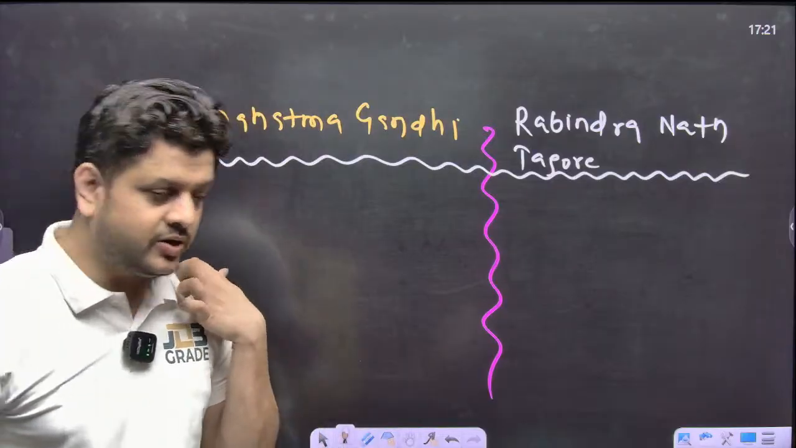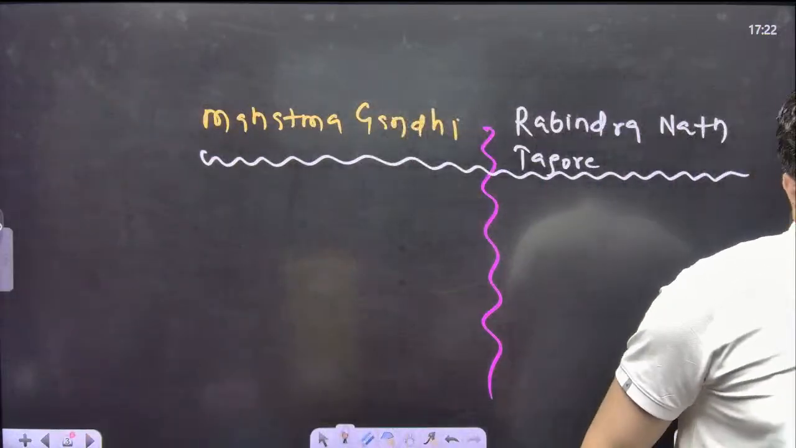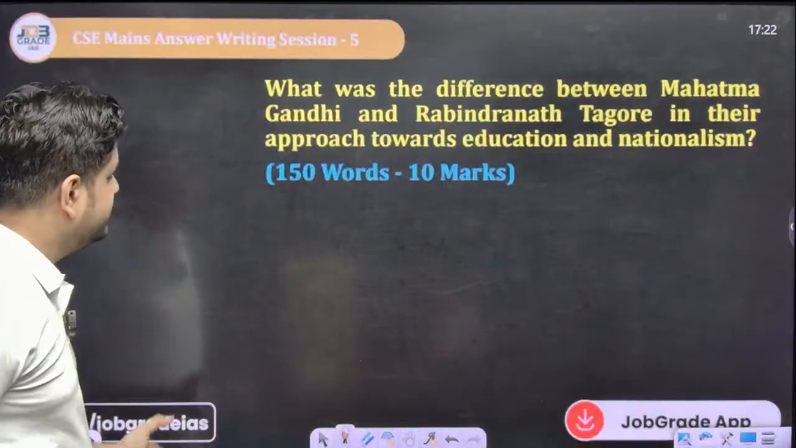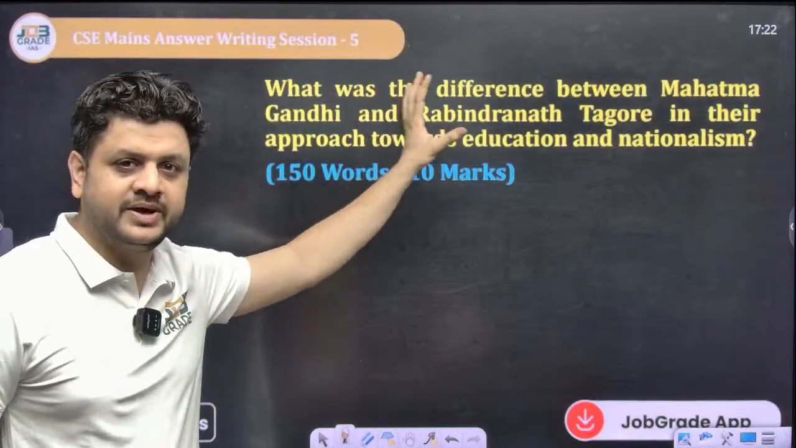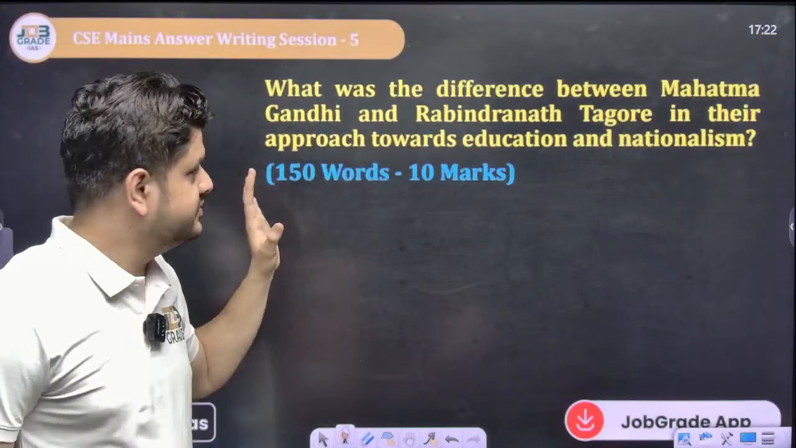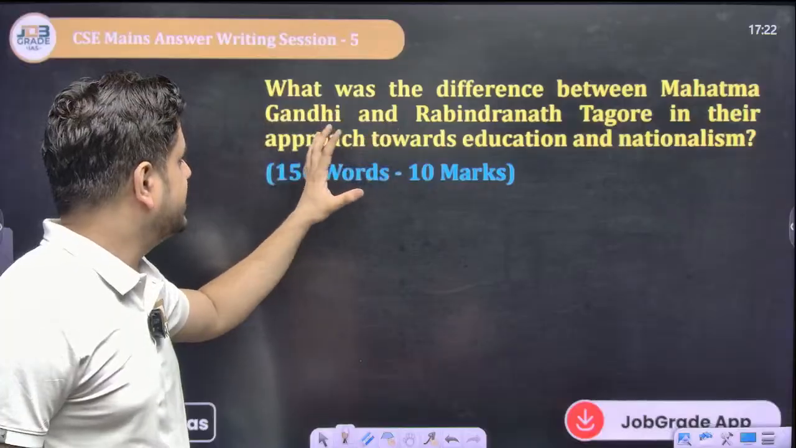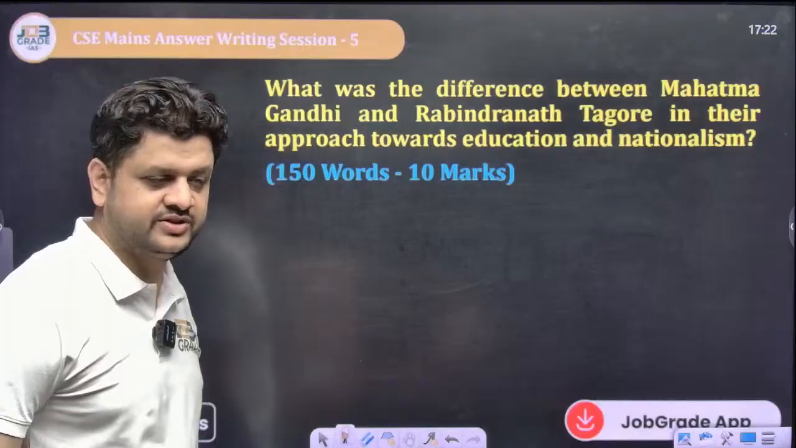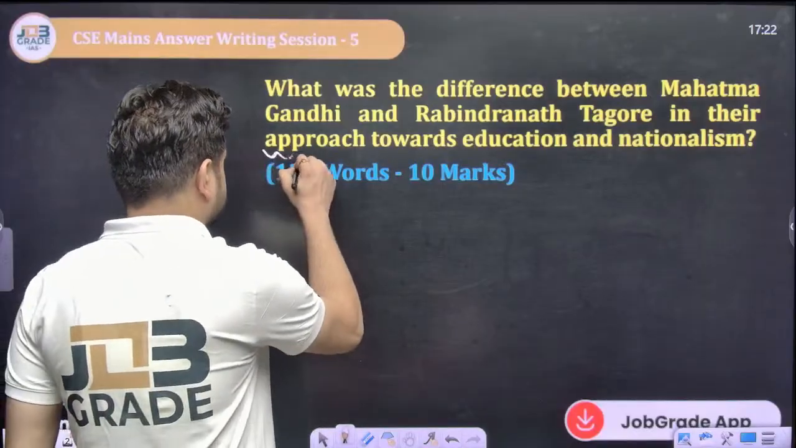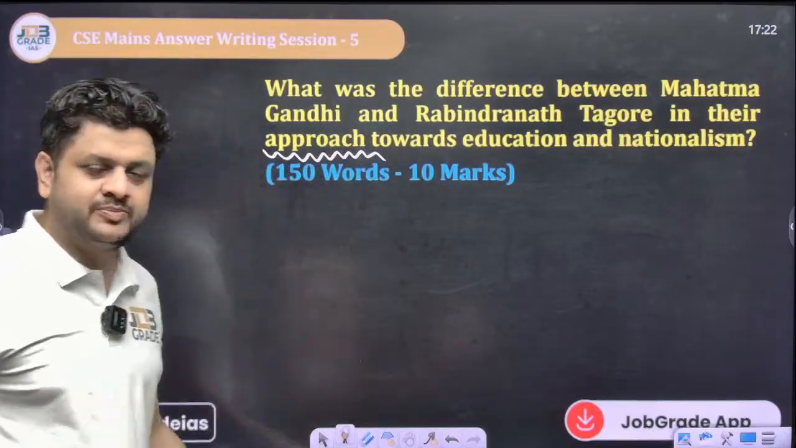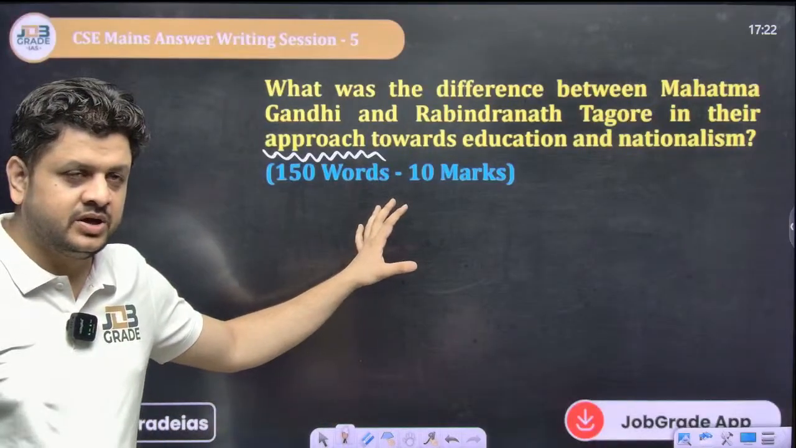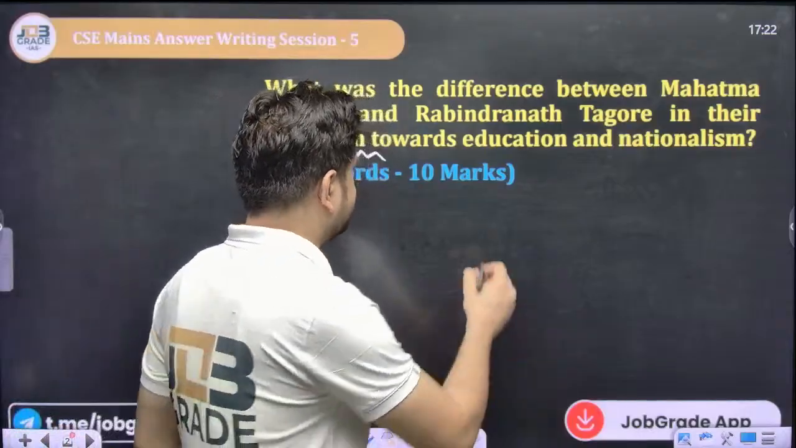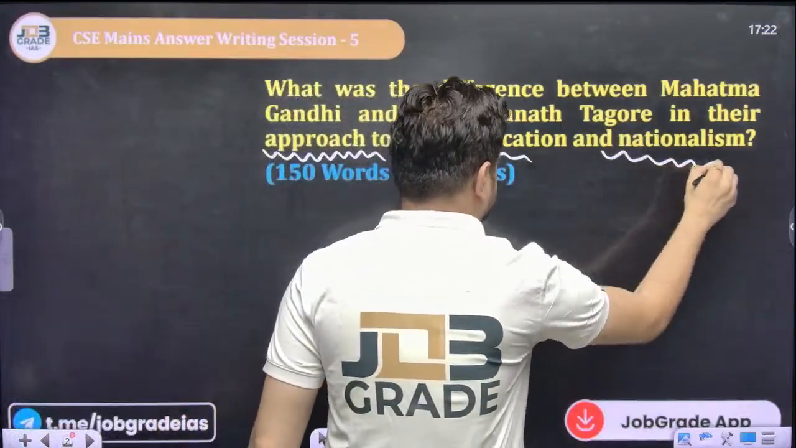Clear? Now, what is the demand of the question? The demand is very straight. They want a comparison. So what was the difference between Mahatma Gandhi and Rabindranath Tagore in their approach towards education and nationalism? Their approaches are being compared. So these are different themes, and the themes are education and nationalism.